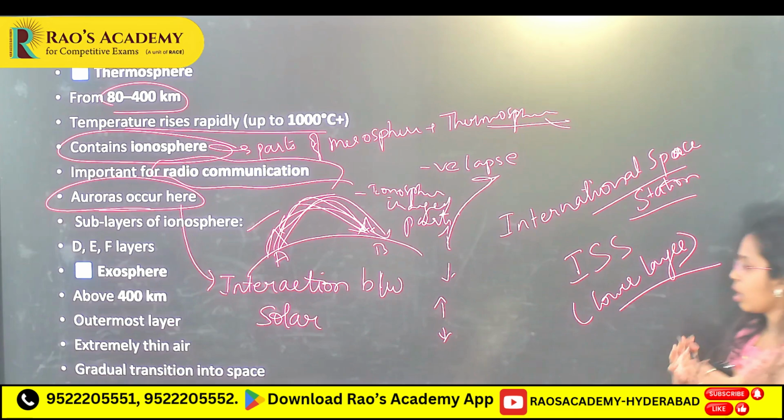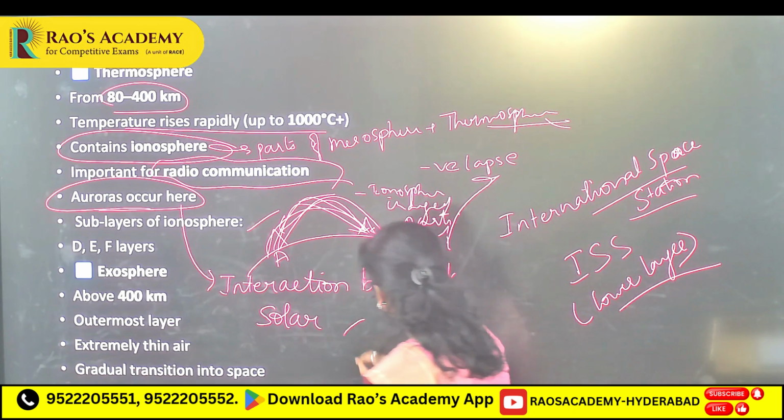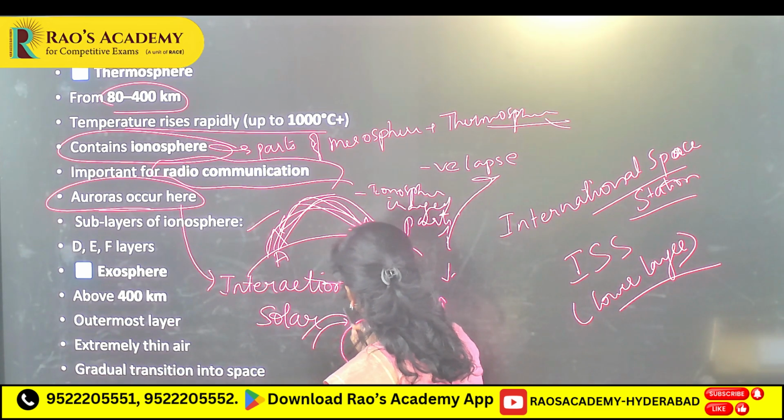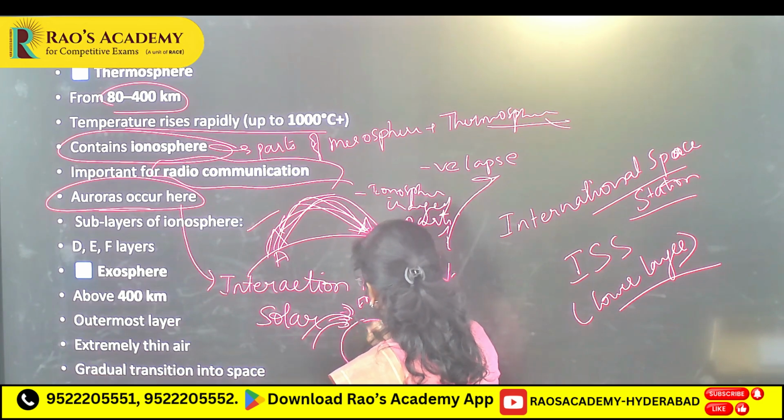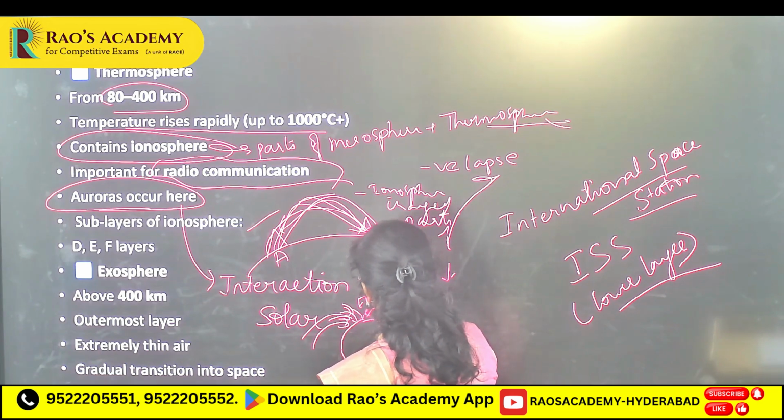Charged particles from the solar wind, the Earth's magnetic field guides these charged particles towards the poles.